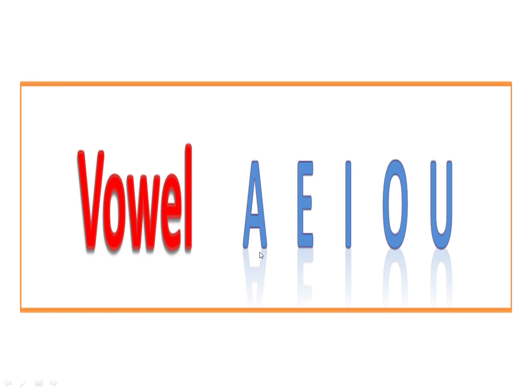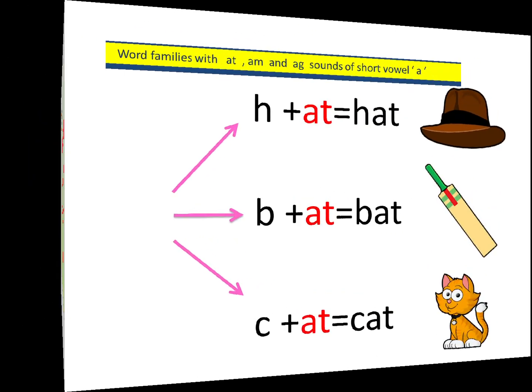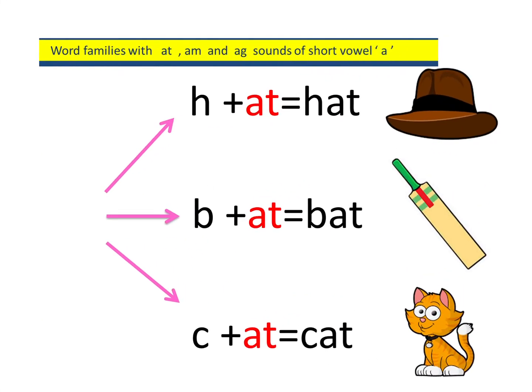Now let's hear the short sound of these vowels. A sounds A, E sounds E, I sounds I, O sounds O, and U sounds U. These are the short sounds of vowels A, E, I, O, U. The rest of the letters in the 26-letter alphabet are called consonants. 5 vowels and the rest of the letters are consonants. Now let's blend these vowel and consonant sounds together.